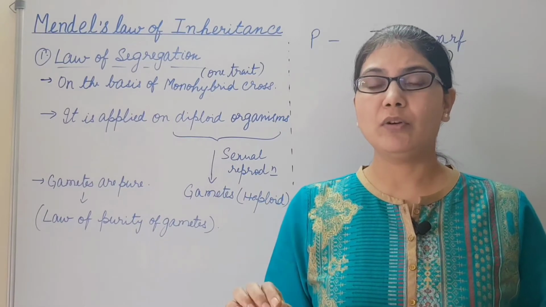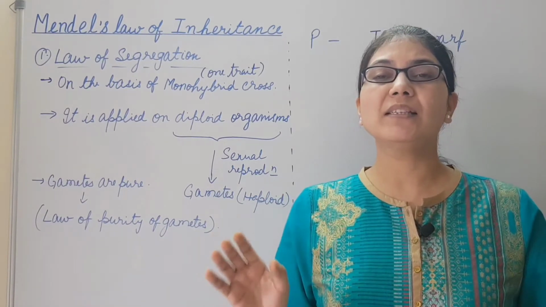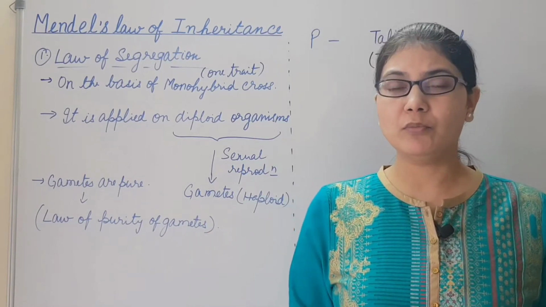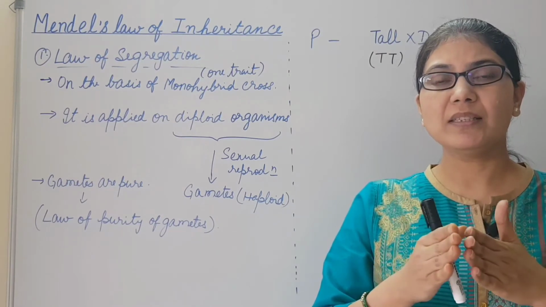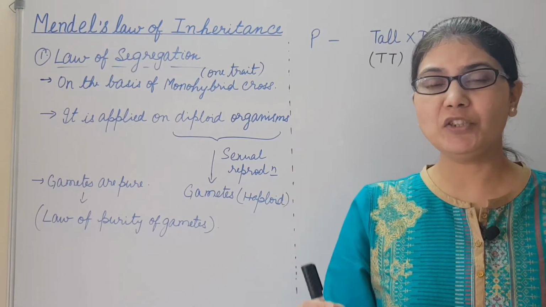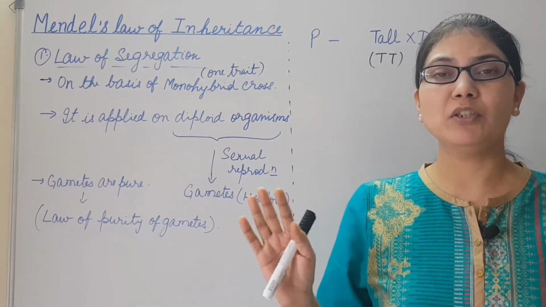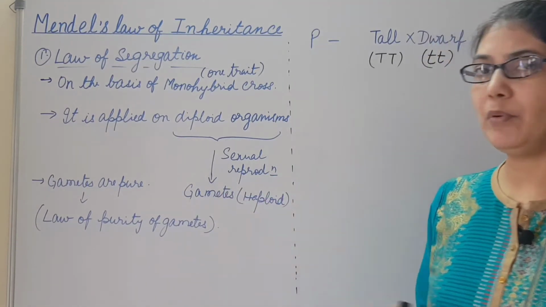In the diploid organism, for each trait, a pair of alleles is present on the same locus of the homologous chromosome. During gamete formation, this pair of alleles separates, and now each gamete has only one allele for a particular trait. So the gametes are haploid.